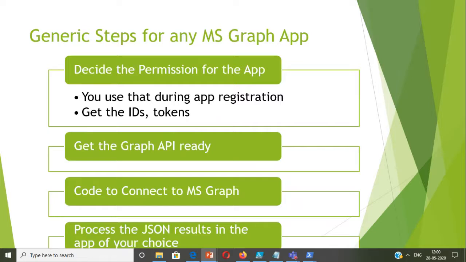So what are the steps for any Microsoft Graph app? First, you need to decide the permission, which is called identity management. Simply put, you have to decide whether it's app registration, where the app can access, or the logged-in user can access the data, or anyone can access. You need to get the tokens or client ID and client secret, and then get the Graph API ready, which we have done so far. Then you write the code to connect to MS Graph. Microsoft has made it easy from almost any programming language, and then you process the JSON results.